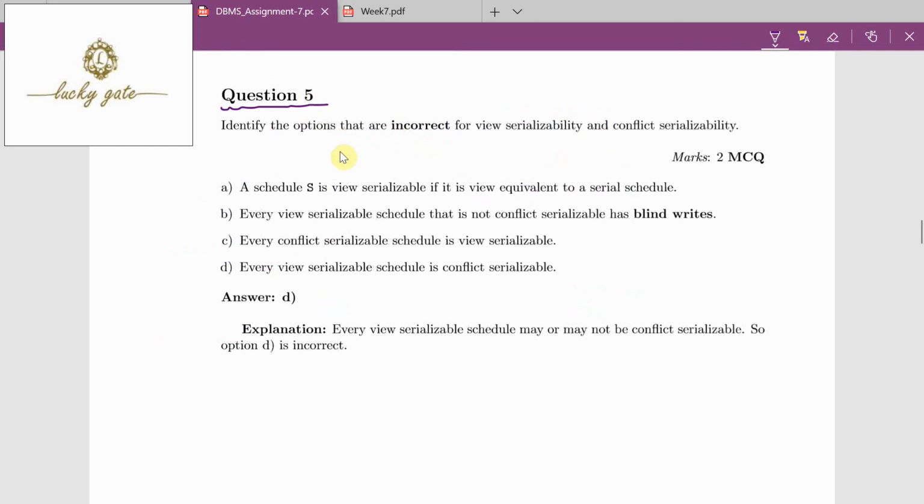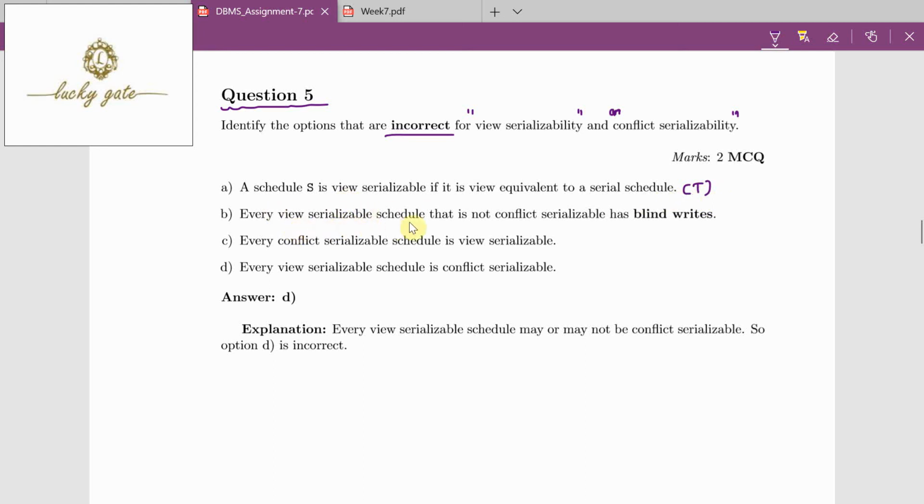Coming to question number 5. Identify the options that are incorrect for view serializability and conflict serializability. Now option A is given: a schedule S is view serializable if it is view equivalent to a serial schedule. It is true. It is the definition of view serializability.